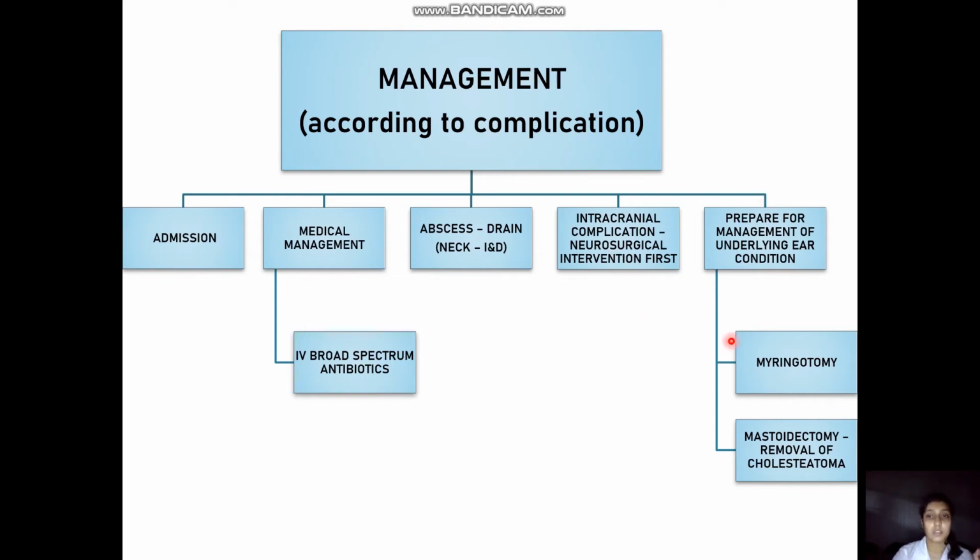So in case of the acute otitis media, we have to go for myringotomy, and in the case of the cholesteatoma, we have to go for the mastoidectomy, either canal wall up or canal wall down mastoidectomy. So this is a basic flow chart we are going to follow whenever a patient with any complication is presenting to us.